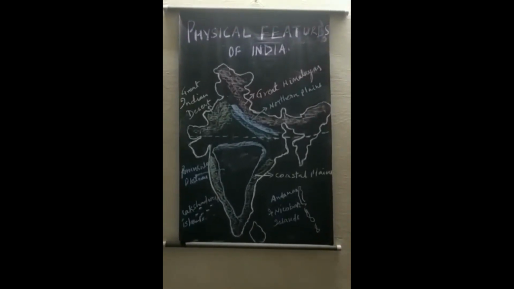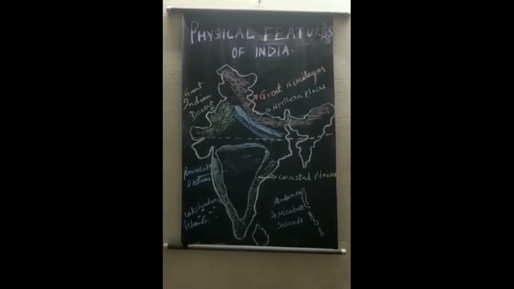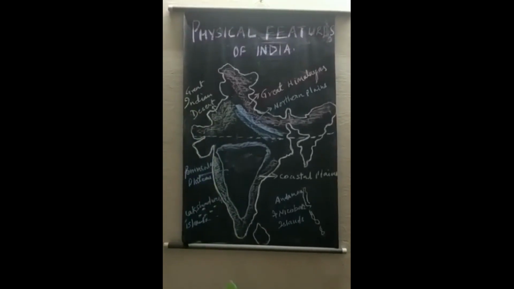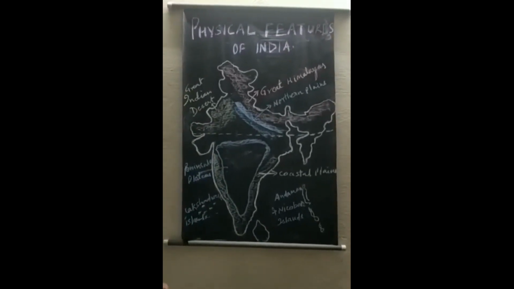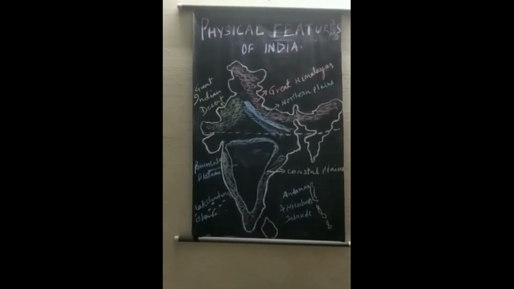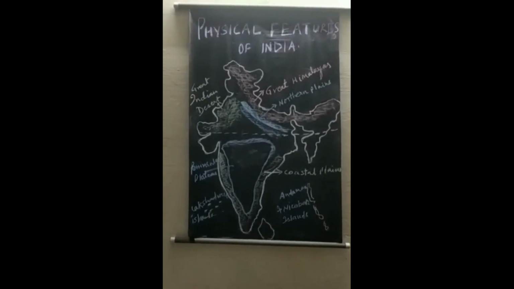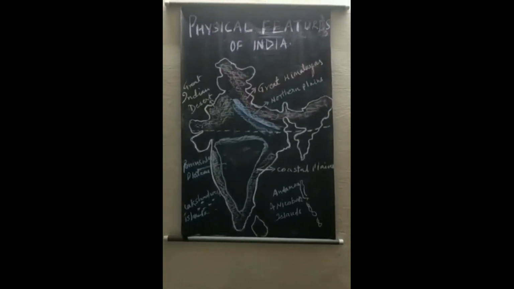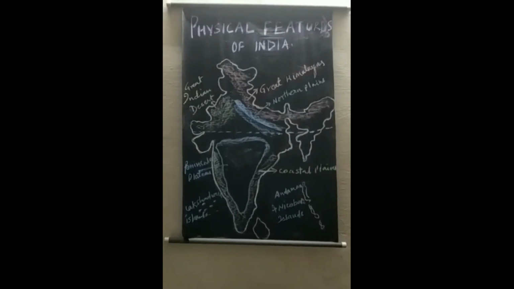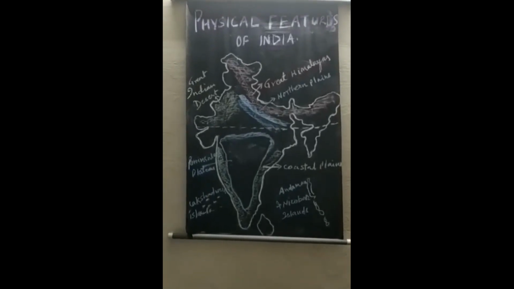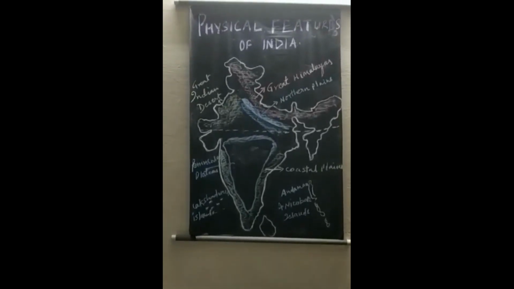Now, suppose I ask you in what type of terrain you are living. We are living in plain areas. Plains means vast stretches of level land. Suppose anybody is living in mountainous areas, what type of terrain is this? There, rugged terrain with mountains and valleys are common features.